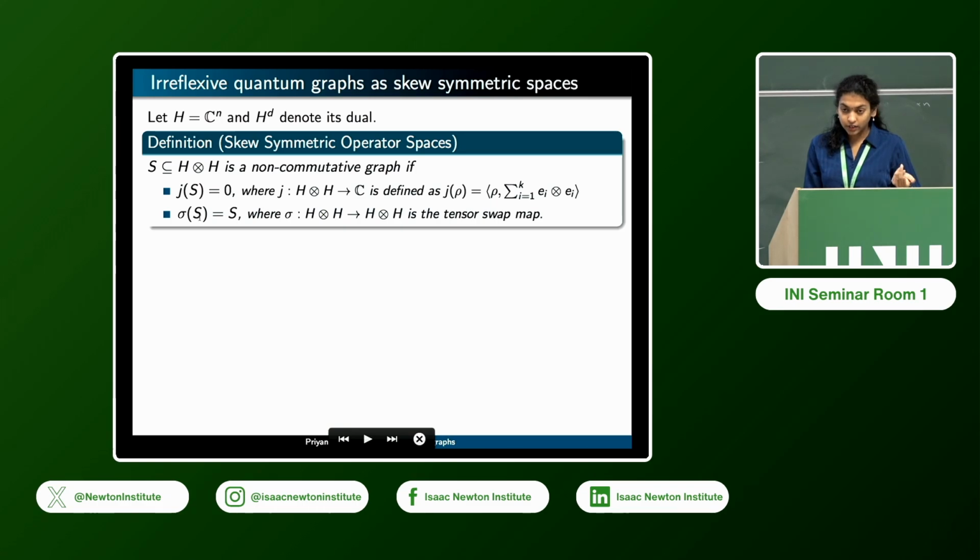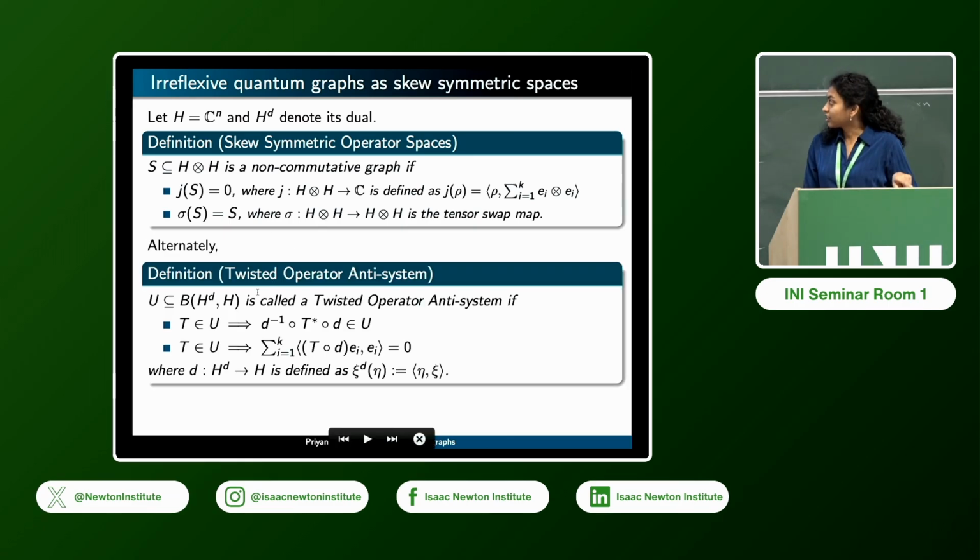And then it satisfies two properties. The first one captures the irreflexivity, and this basically means that when you take the inner product with the maximally entangled state, you get 0 for every element of this space. And the other one is the symmetry part, namely that the graph is undirected. So if you swap any element of S, the tensor product swap, then you get back the same collection. So this is another way of talking about irreflexive quantum graphs.